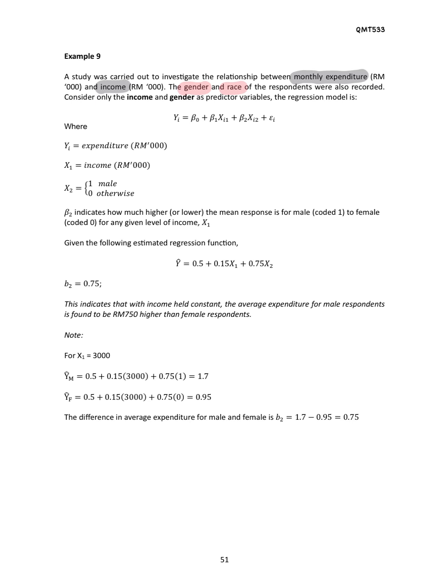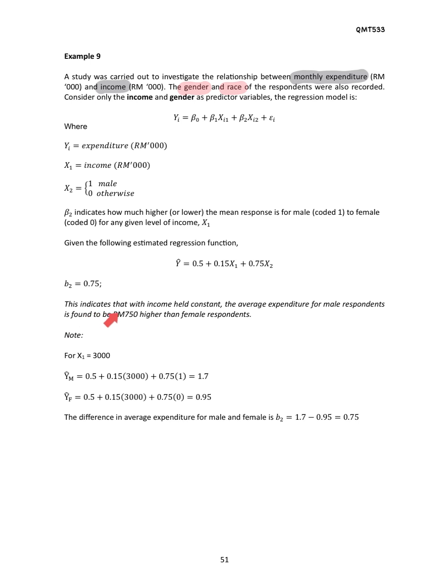Okay, so let's say the following estimated regression function is given. Y hat equals 0.5 plus 0.15 x1 plus 0.75 x2. We focus on this value because this is for the categorical variable. So beta 2 is equivalent to 0.75.